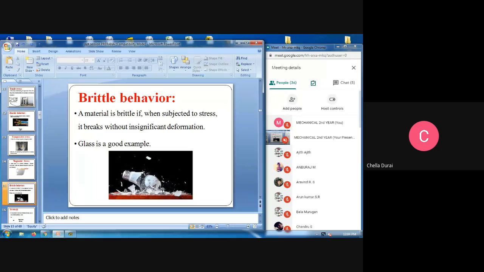Next, what is meant by brittle behavior? A material is brittle if, when subjected to stress, it breaks without significant deformation. Glass is a good example. Brittle behavior means breaking without significant deformation. For example, you see in the picture, when we put the glass material in one stable place, it will get damaged or broken. So it is called brittle behavior.